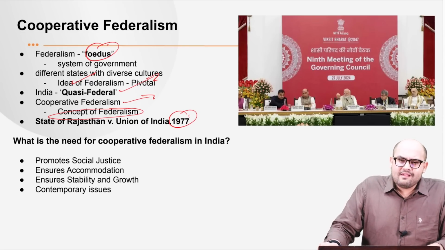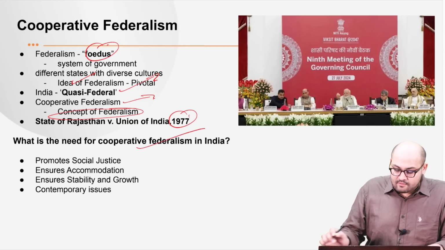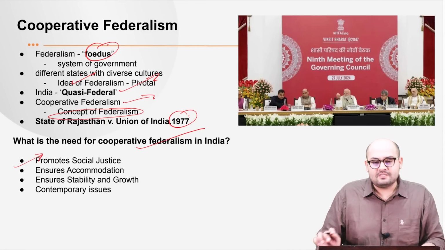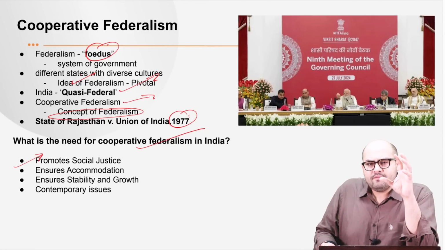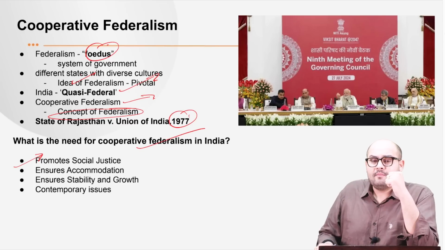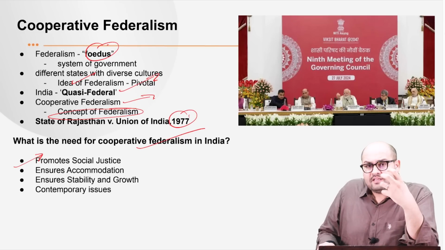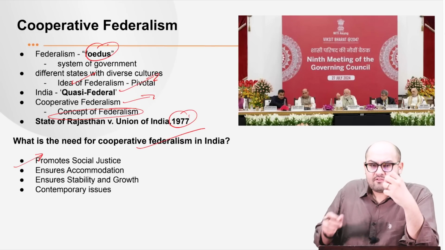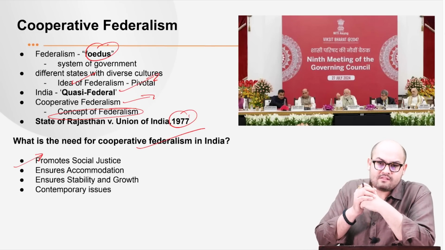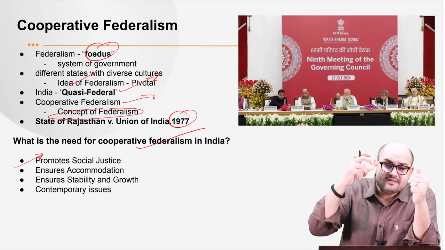Now, what is the need of cooperative federalism in India? The very first need is that it promotes social justice. Once we have different developmental agendas being worked upon by the government, the concept of cooperative federalism tries to integrate the needs and aspirations of different parts of the country, that is, the needs and aspirations of different states.